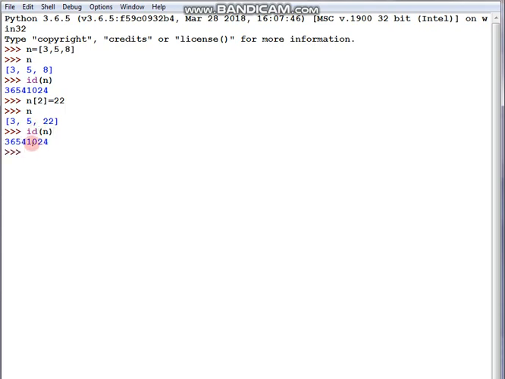Is it getting changed, students? No. Before also it was 0 to 4, and now also it is 0 to 4. So this is what mutable means. It is keeping the value in the same location.